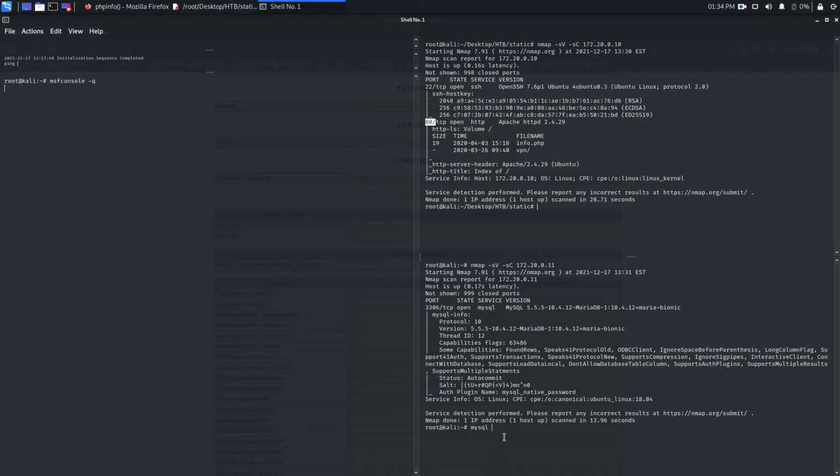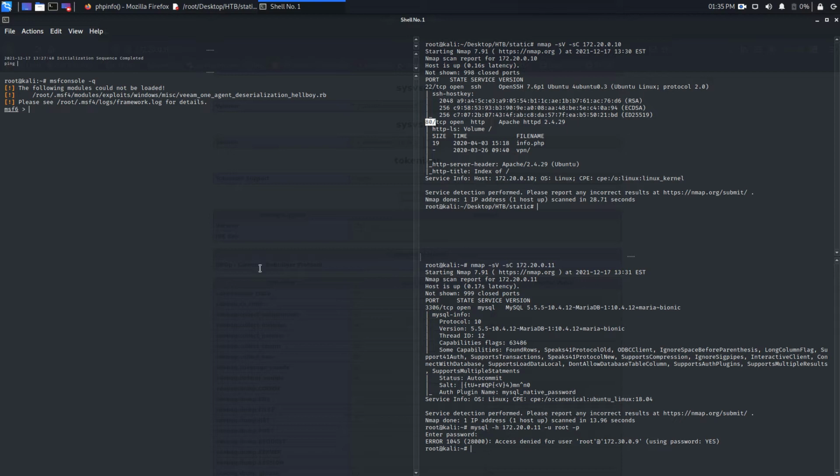So mysql space -h is going to be 172.20.0.11, space username. The default user is root, and space -p. It's asking for a password. Let's say root. Access is denied for user root. Okay, no problem. Here msfconsole is there, so let's try and search.